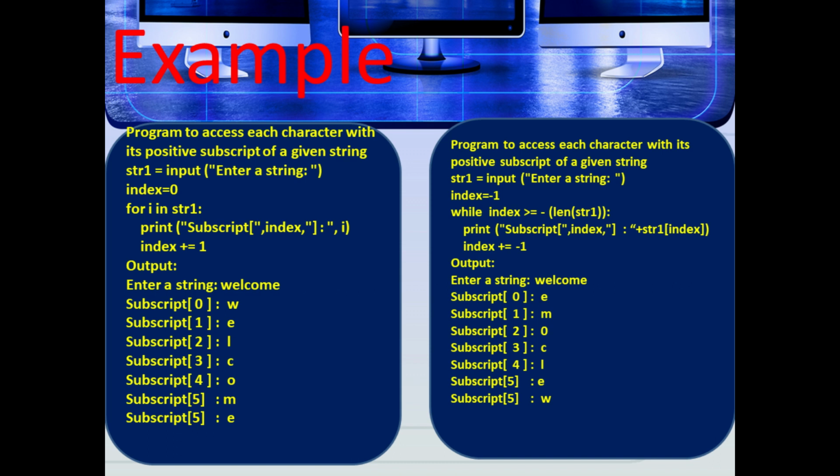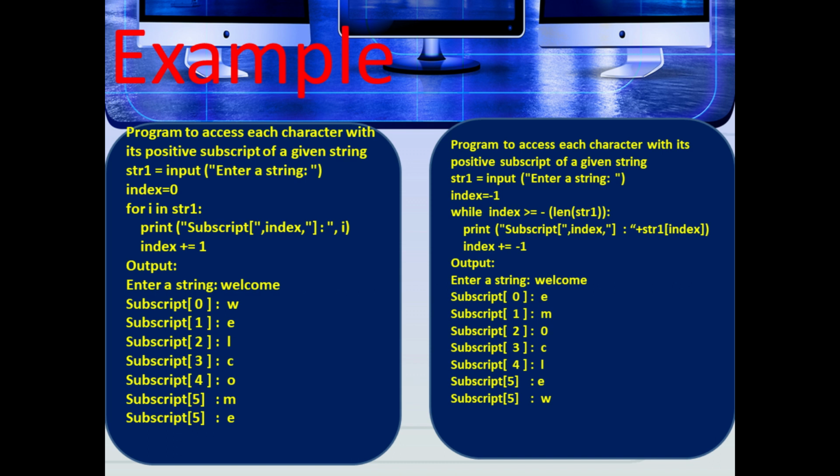Here the output is: enter a string, welcome. So first the loop starts from x equals 0. So subscript of 0 is W. Next, in the for loop, after the increment operator, subscript of 1 is E, and likewise, subscript of 2 is L, subscript of 3 is C, subscript of 4 is O, subscript of 5 is M, subscript of 6 is E.